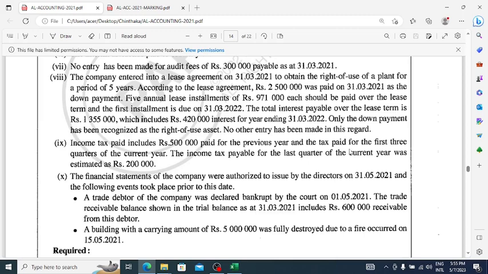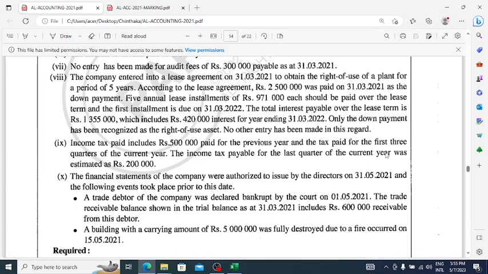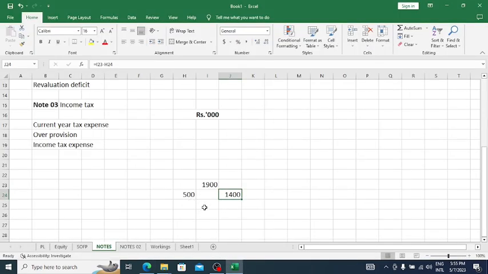Income tax, here they say tax paid for the first 3 quarters of the current year. This is the tax liability only for the first 3 quarters. For the last quarter, it is 200,000. It is also given, right? So then 200. Then what would be the liability for the total whole year? 1,600, right? So this is the income tax expense for the current year. This should be taken into note 3, right?